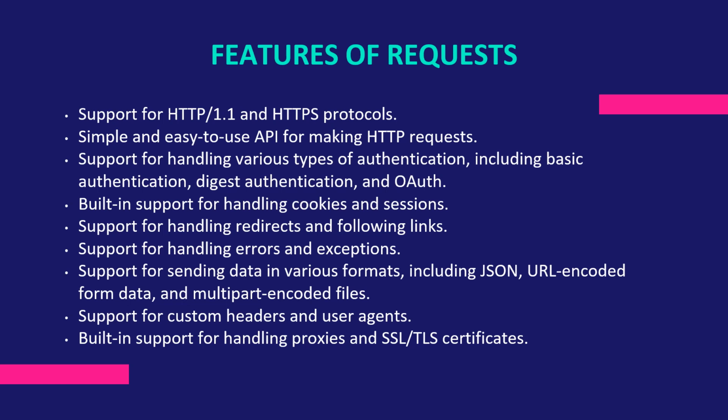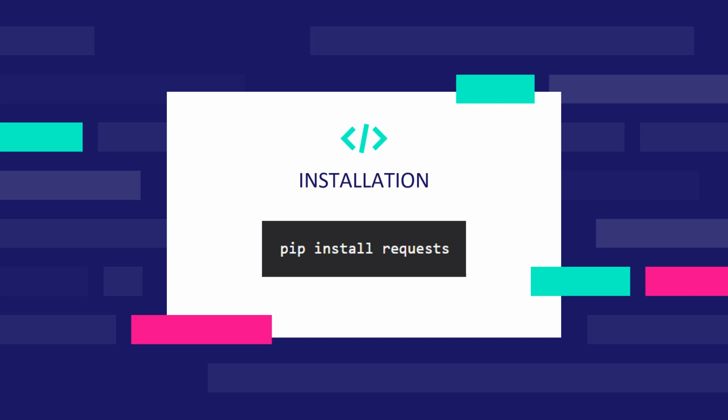There are a lot of other features as well, like keep-alive and connection pooling, elegant key/value cookies, international domains and URLs, automatic decompression, sessions with cookie persistence, and streaming or chunked response bodies. These are other features of Python requests. Installation. We can install requests using a simple command, pip install requests.